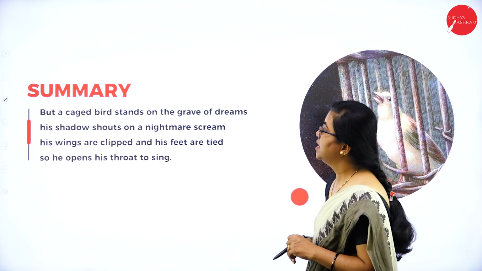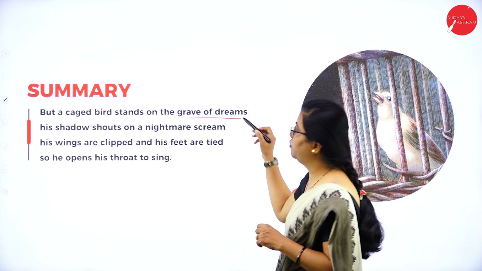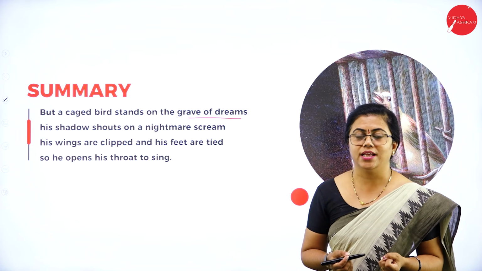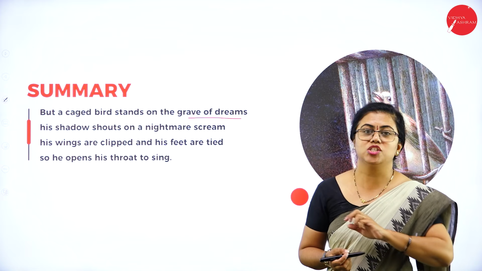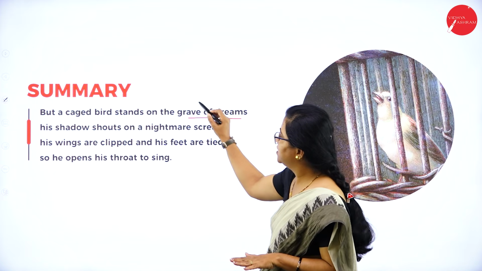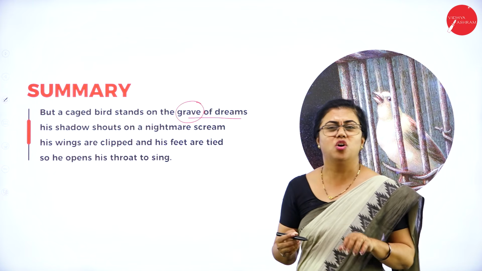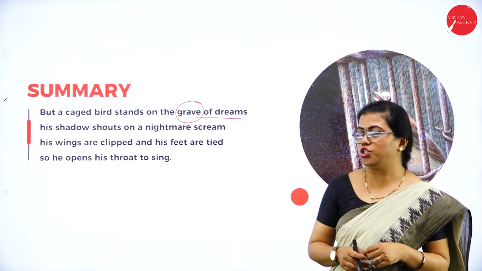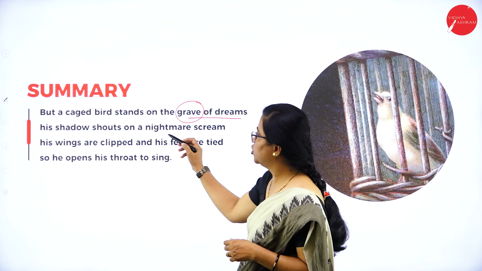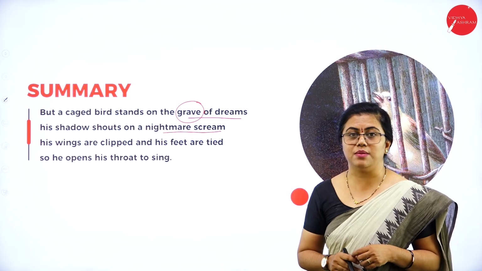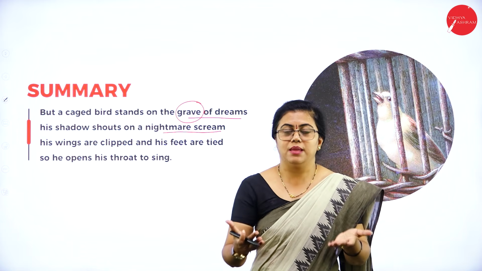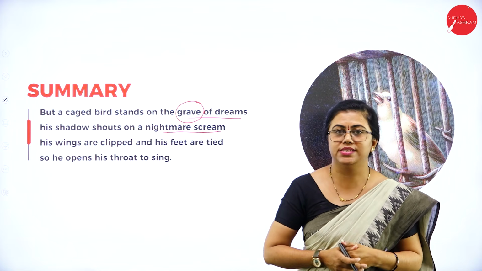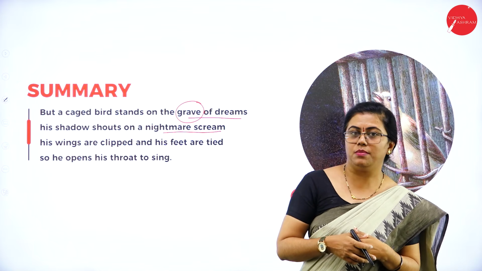A caged bird stands on the grave of dreams. So now all the dreams that the caged bird had are actually suppressed. It is all shattered. So he stands on the grave of dreams. All the dreams are dead now. That is regarding the caged bird. His shadow shouts on a nightmare scream. So he's screaming, the bird is singing now. It has opened its throat to sing. That is nothing but a nightmare scream.